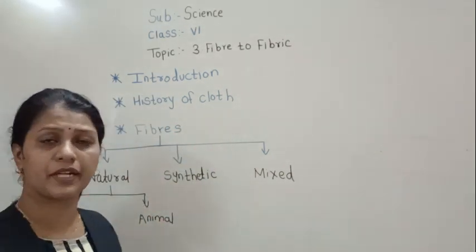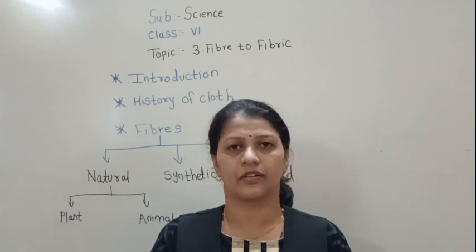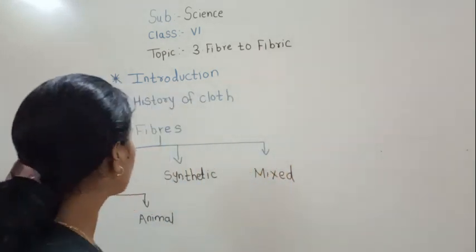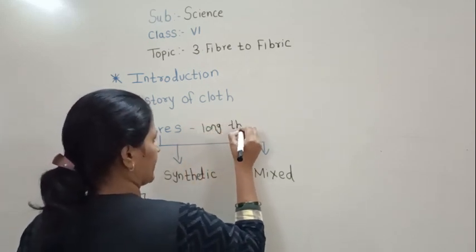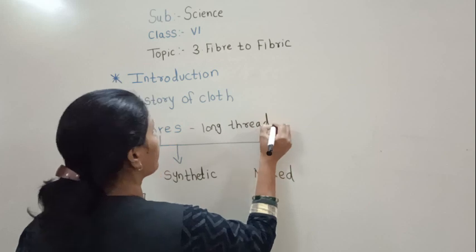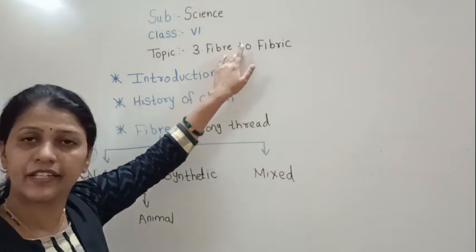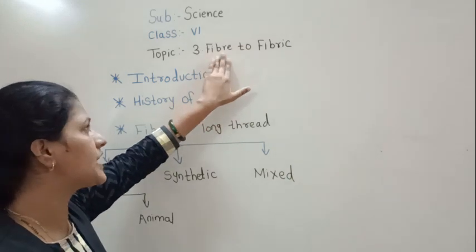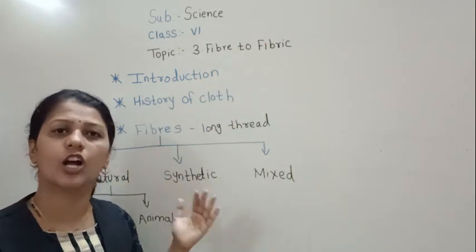Fiber is nothing but a thread, a long thread-like structure. As I have explained the name of the topic, fiber is nothing but a thread and fabric means a cloth.